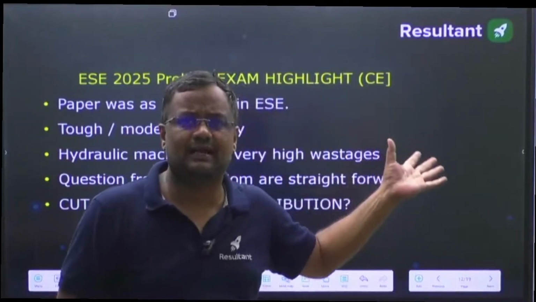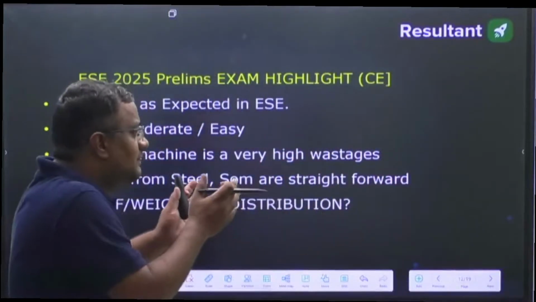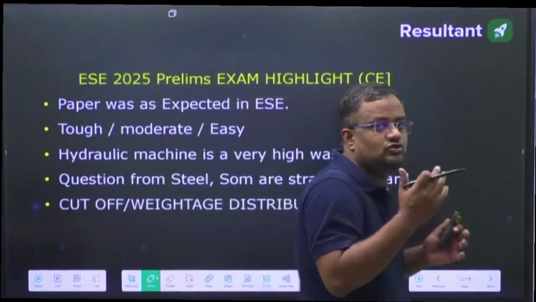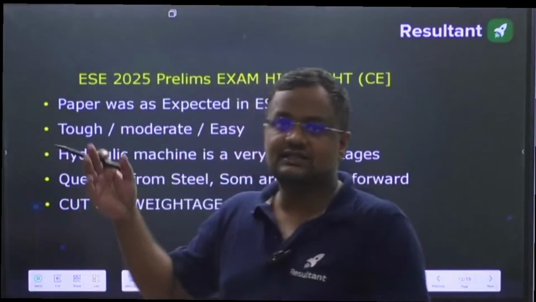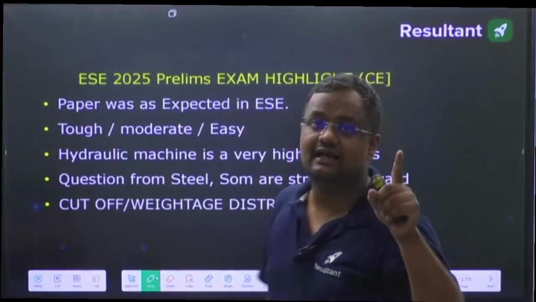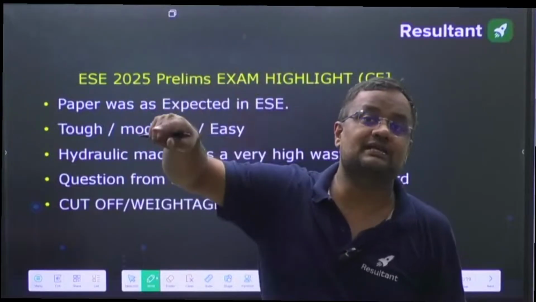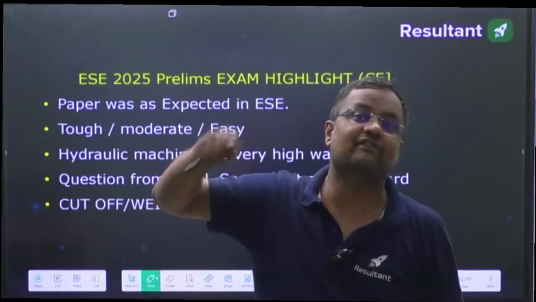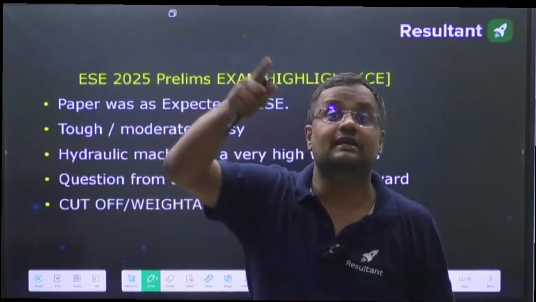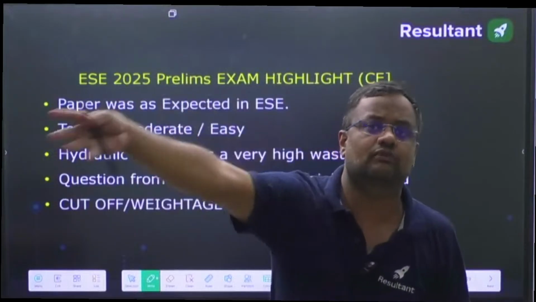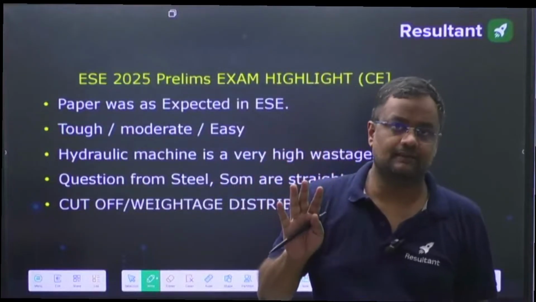Every time the paper is like that. So this kind of rubbish paper is not a surprise to me. Every year, for the last many years, I am finding that engineering services is conducting such a paper. That is the reason, guys, I am telling you the logic. That is the reason why in the GATE examination, the toppers are getting 80, 85, 87 marks out of 100. But in the engineering services examination, the cutoff out of 500 marks was 187, 178, 160 for various categories last year. The cutoff was not even 40%, guys.